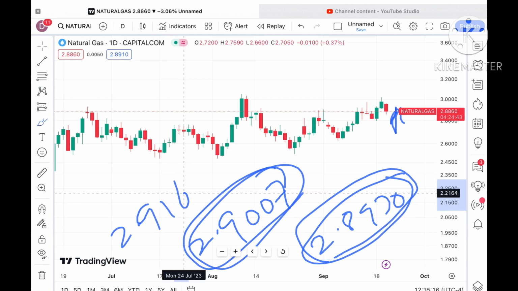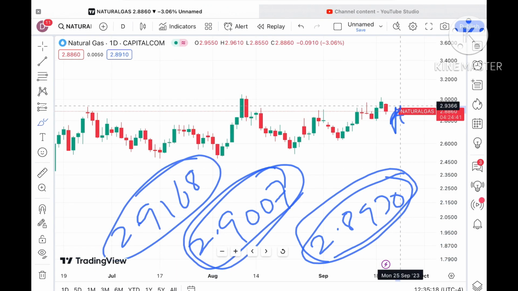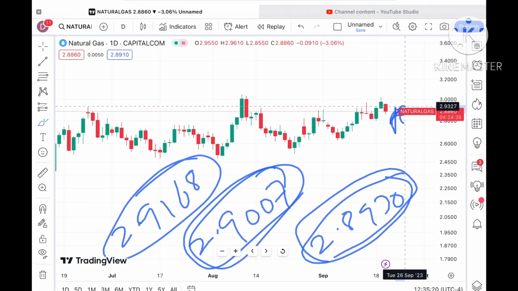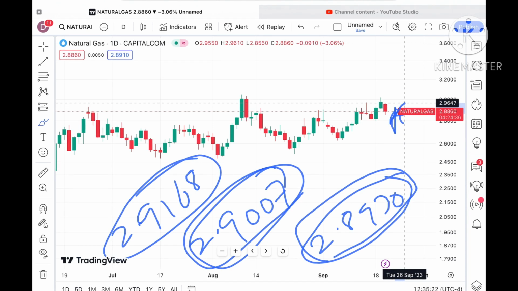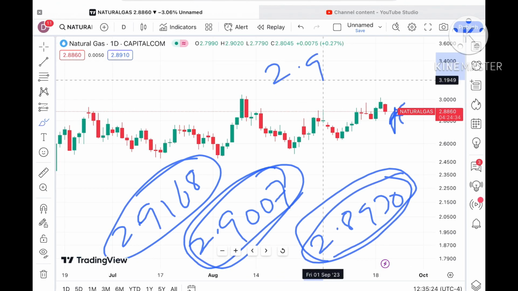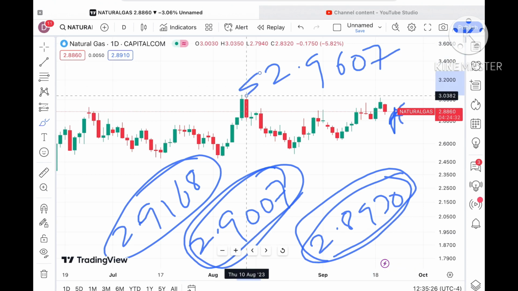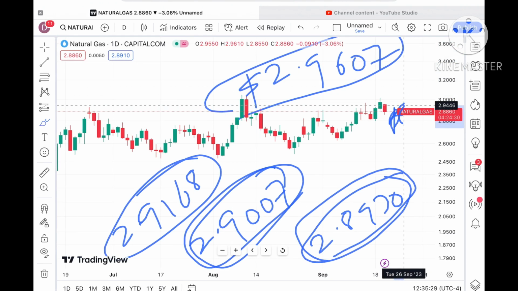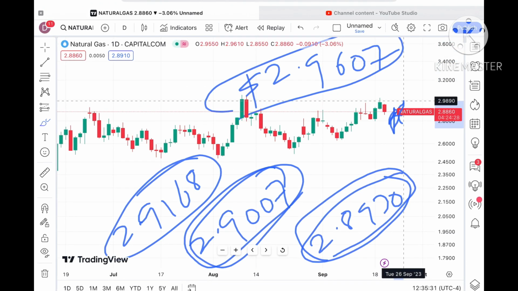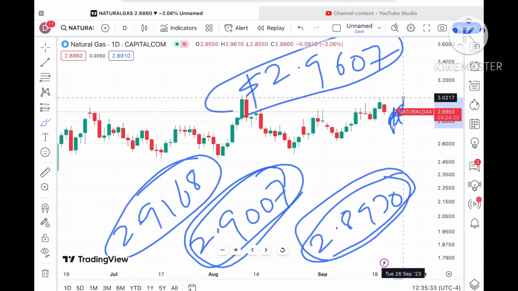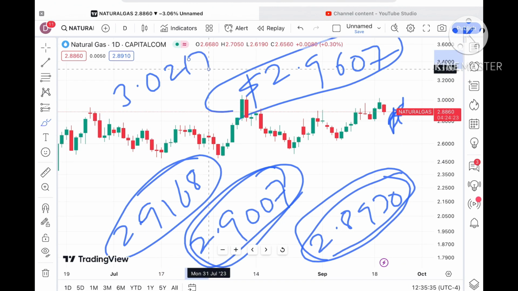If the price sustains above this level, chances are high it will cross a level of around $2.9168. This 2.9168 was already tested here, so chances are high it will cross that level, and a probability of sustaining at 2.9607 we can see. Once the price sustains above 2.9607, a probability of going towards 3.0217 is there.